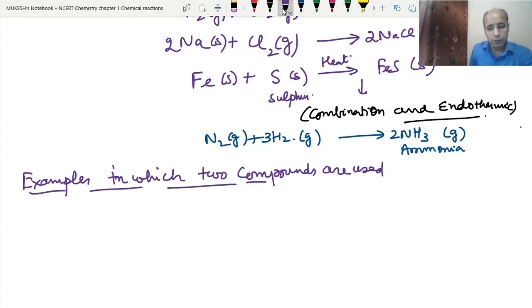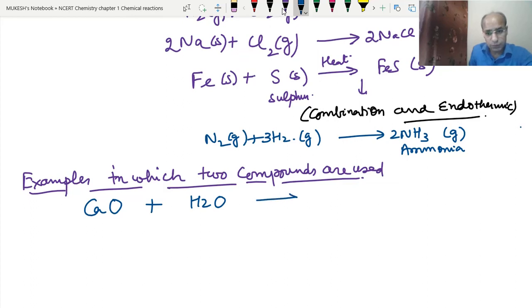So here we will take an example, where we take the quicklime, CaO, and mix it with water. The same example we have taken in the previous videos also. This is the quicklime, which is also a compound, calcium oxide. And water is also a compound.